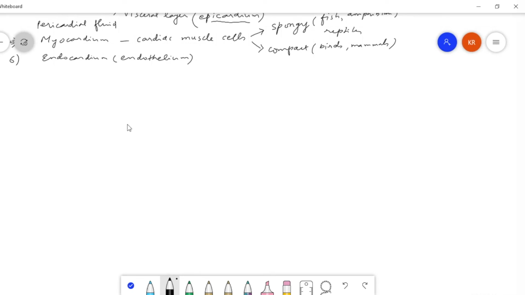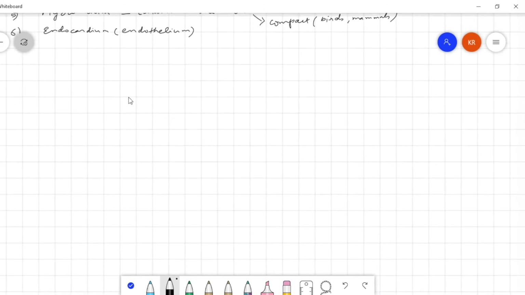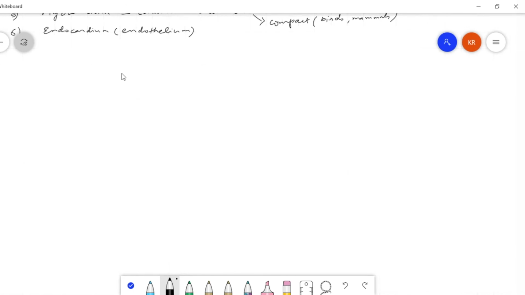Now, as we said over here, the heart of shark is placed ventrally. So in a shark heart, like in any fish also, there will be sinus venosus, which is a kind of a chamber which receives the blood.